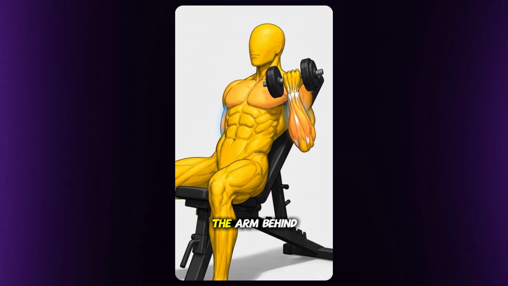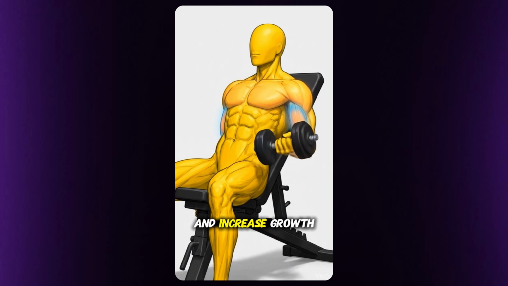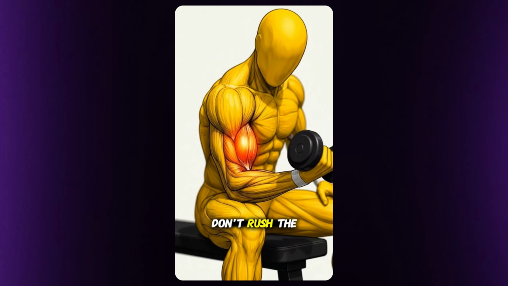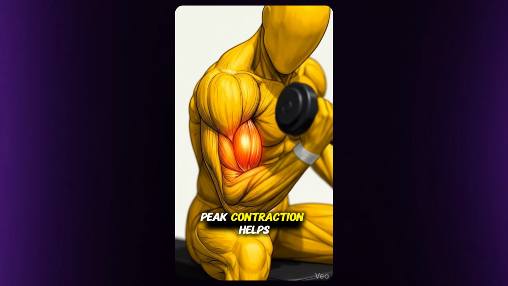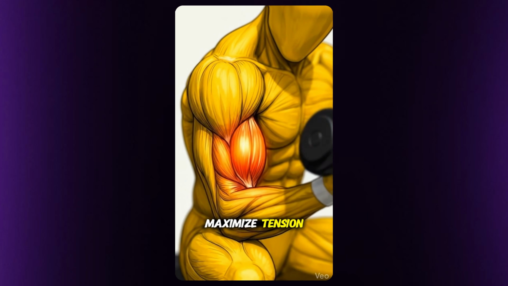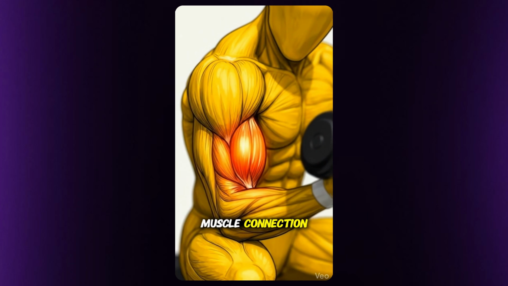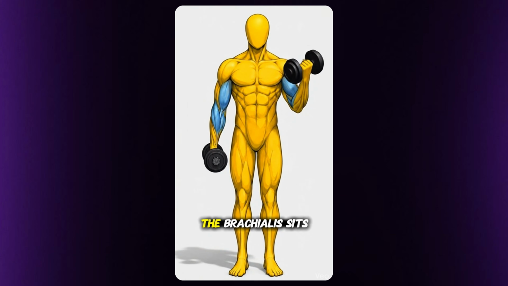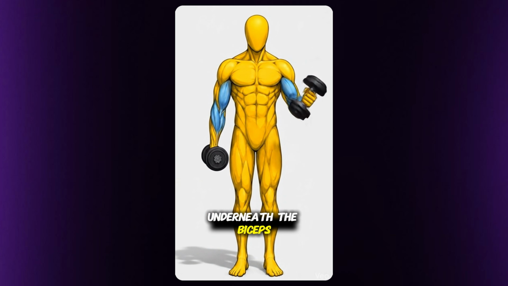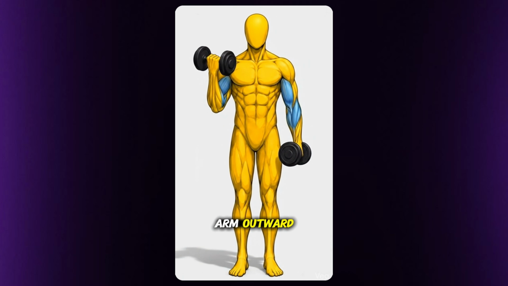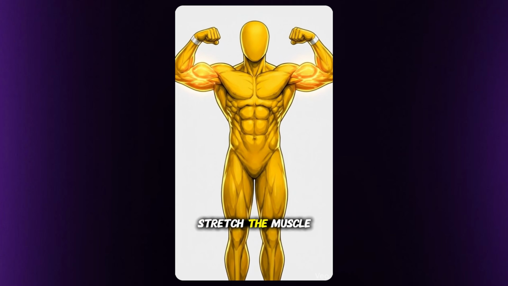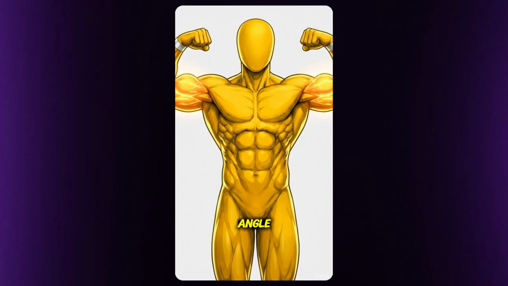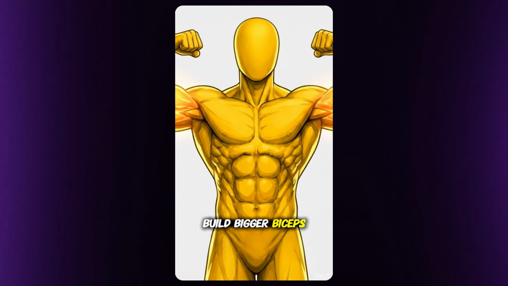Incline curls put the arm behind the body and increase growth stimulus. Don't rush the top. Pause and squeeze hard. Peak contraction helps maximize tension and improve mind-muscle connection. Don't ignore hammer curls. The brachialis sits underneath the biceps and pushes the arm outward, helping create a bigger look. Train with control, stretch the muscle, and hit every angle. That's how you build bigger biceps and better peaks.